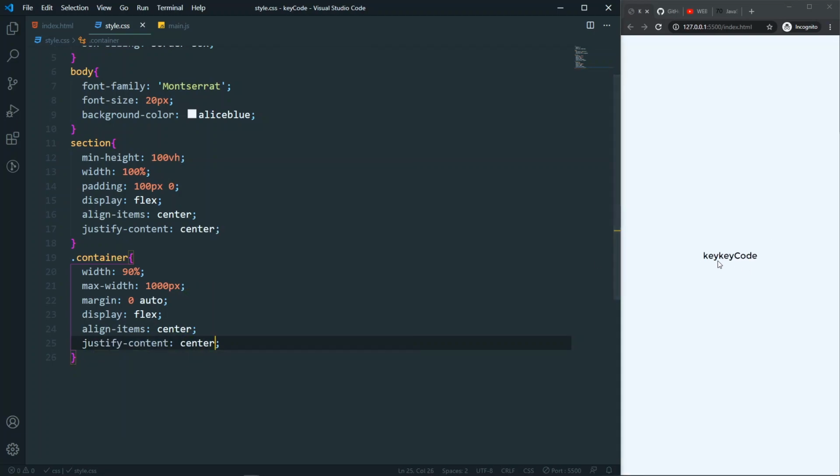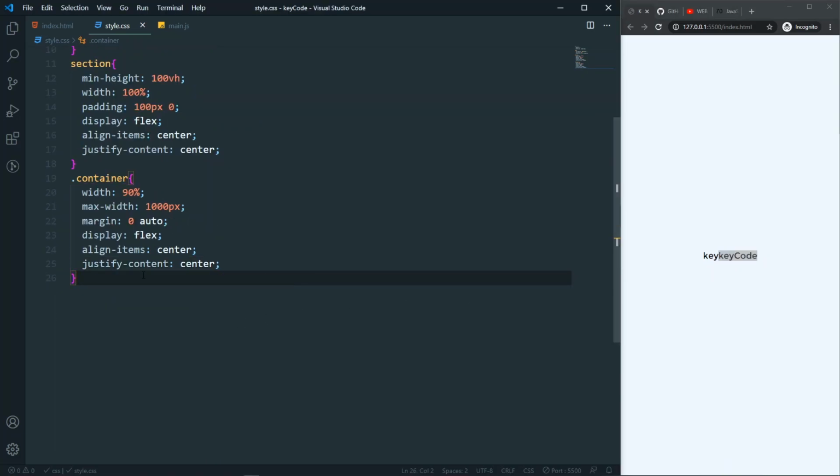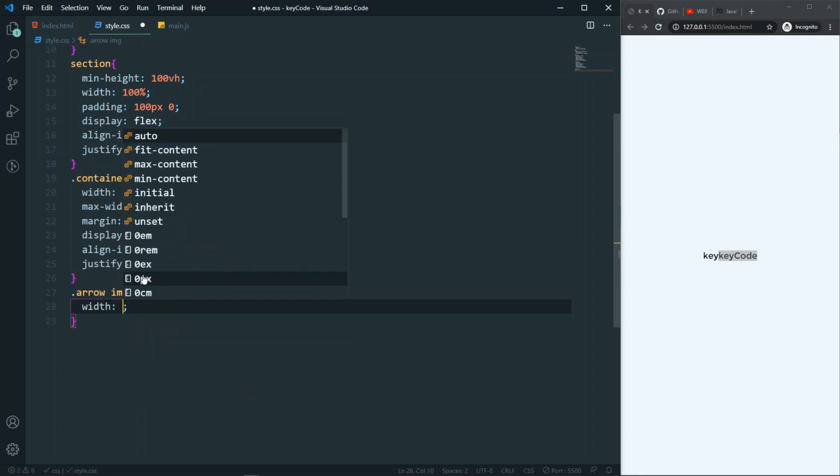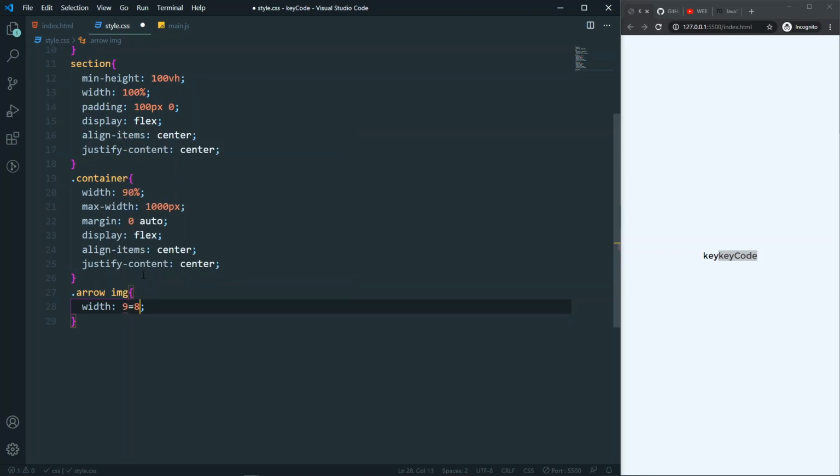So now as you can see that I have only the key and key code, I don't have the images. So for that, let's actually give a width to our images. So not in container, it's in the arrow, I have the image here, and let's say that width will be 80 pixel. So now we should see it. So as you can see, that's the image that we have here.